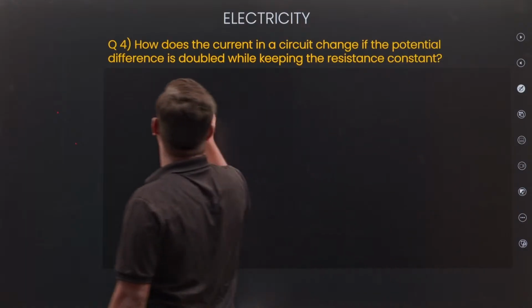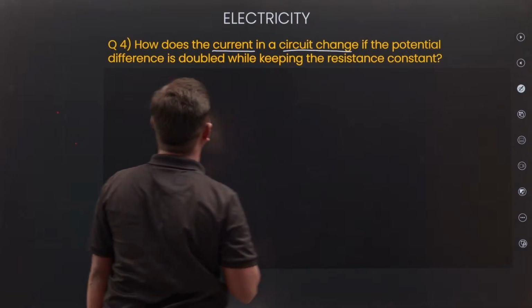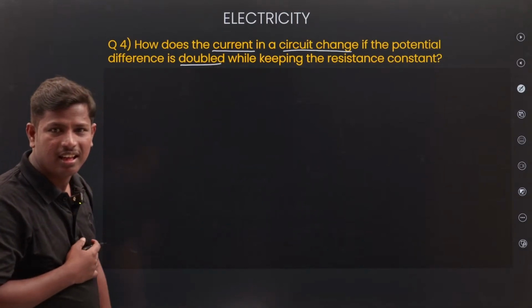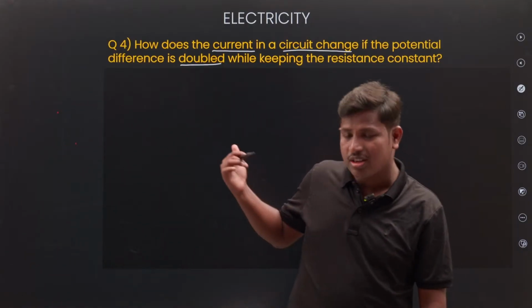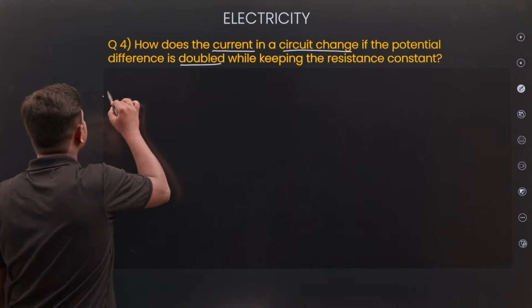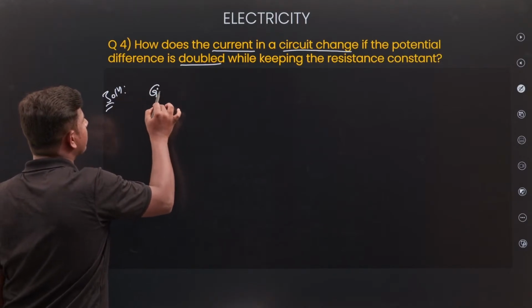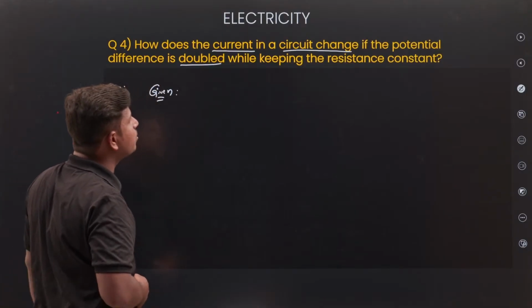Next. How does the current in a circuit change if the potential difference is doubled? Anybody from the comment section? Solution: write the given. How does the current in a circuit change?